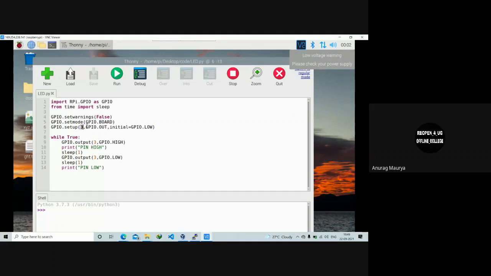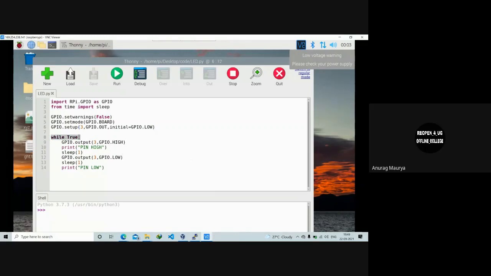You declare that the pin is in output mode. Remember that in Raspberry Pi, the same pin can be used as input as well as output. And you will be assigning it a low value. So there can be two values possible, low or high. The pins are usually digital in the Raspberry Pi, except a few pins.